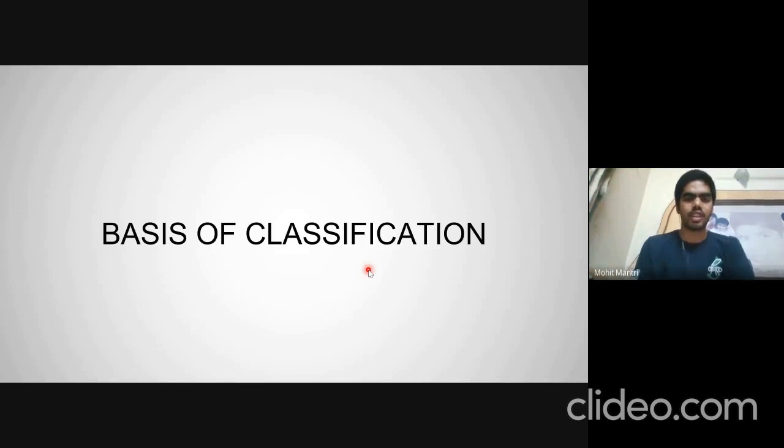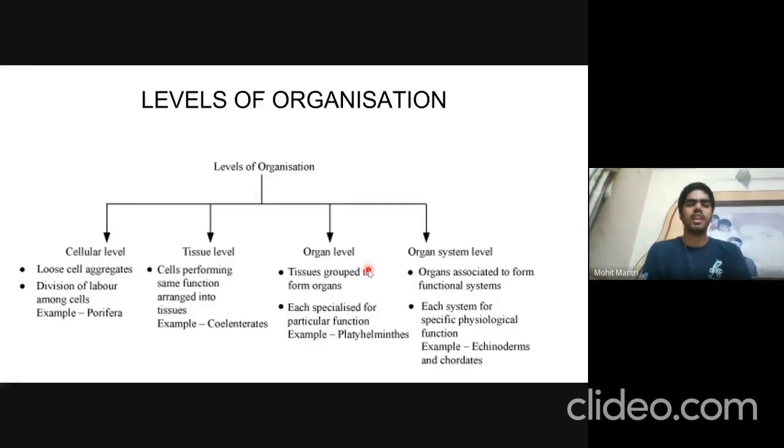So, the basis of classification. The first parameter is level of organization. Since animals are multicellular organisms, there is more than one cell in an organism, which interact with each other for division of labor. So there are different types of level of organization. First is cellular level of organization, in which the animal consists of only loose cell aggregates, meaning just a bunch of cells, and there is some division of labor seen in the cells.